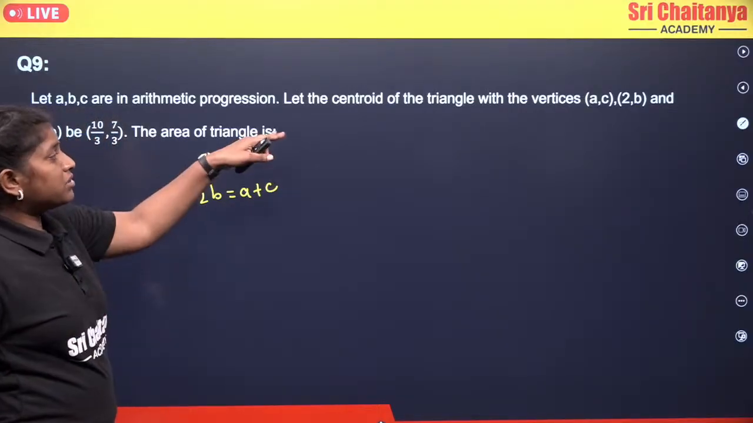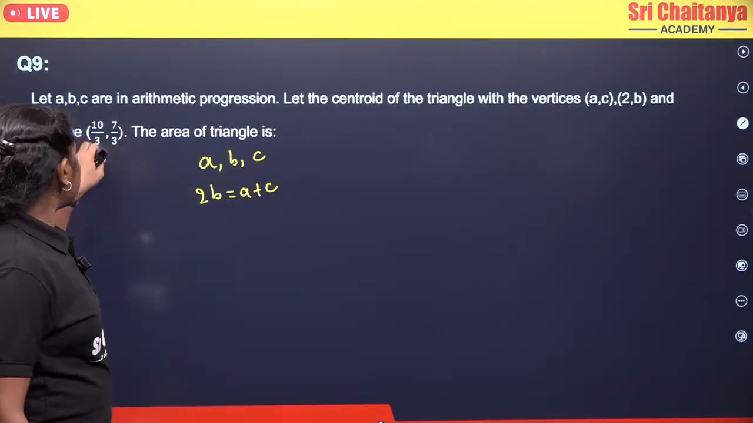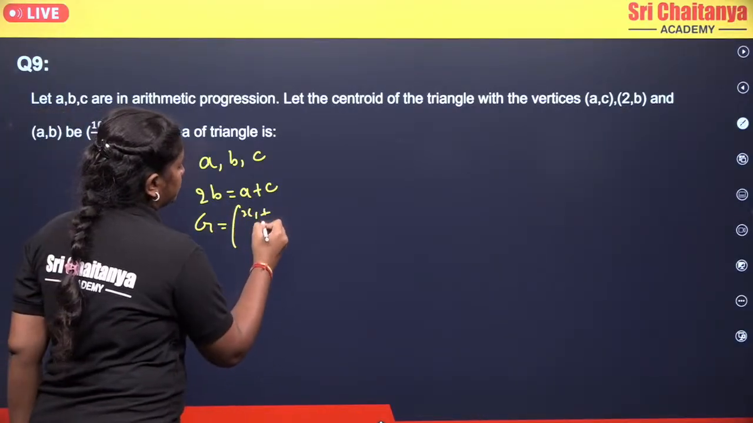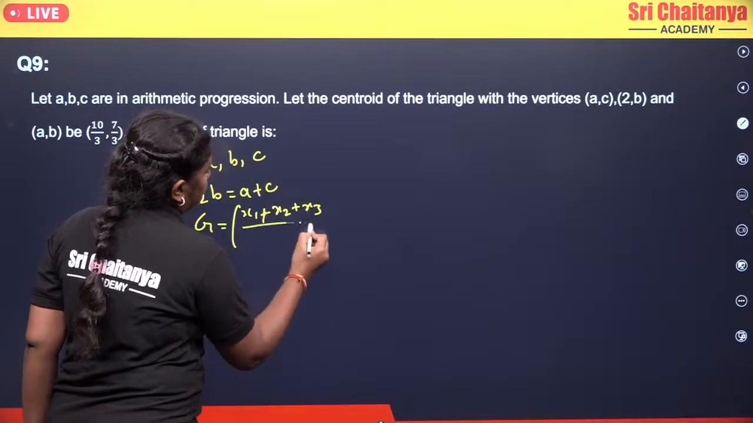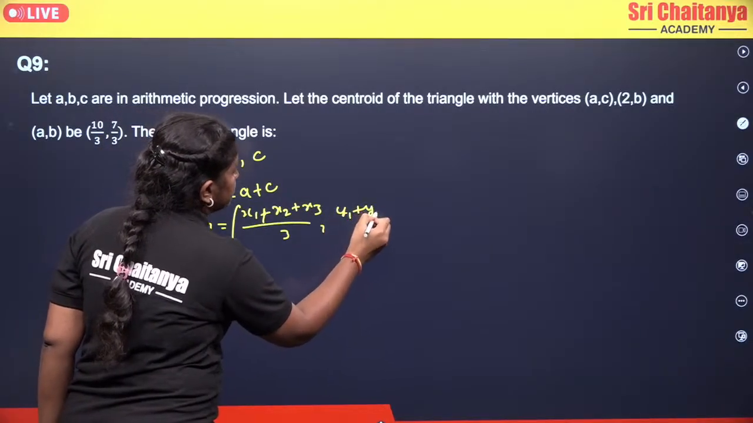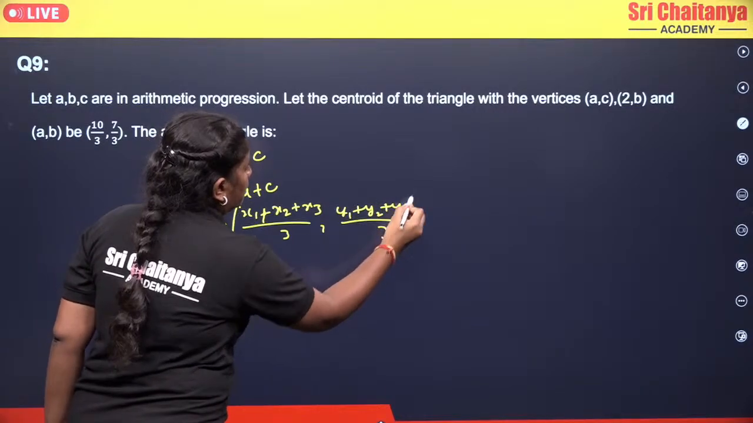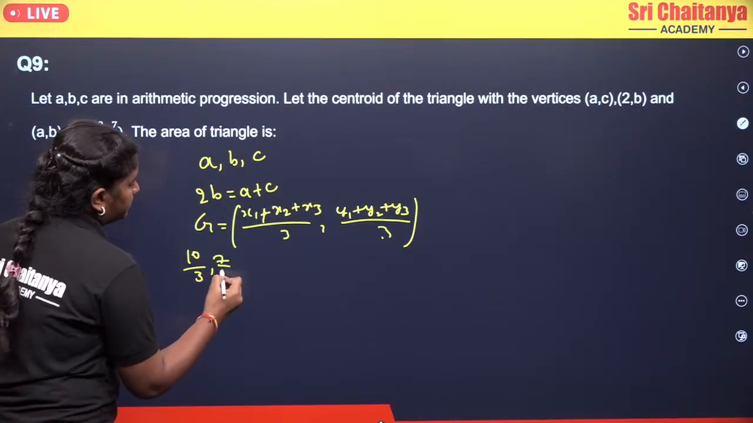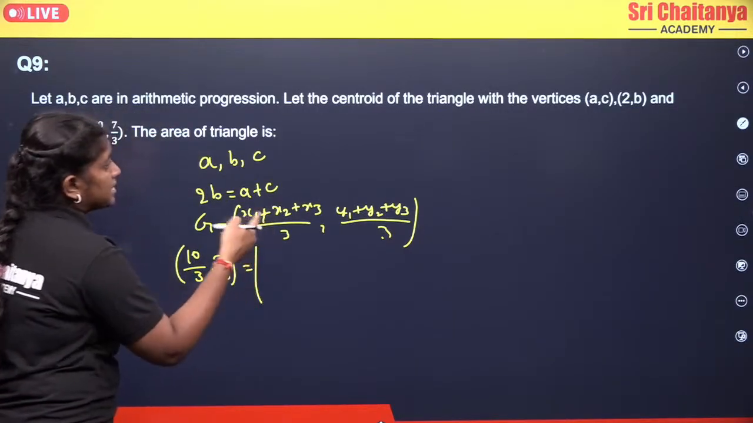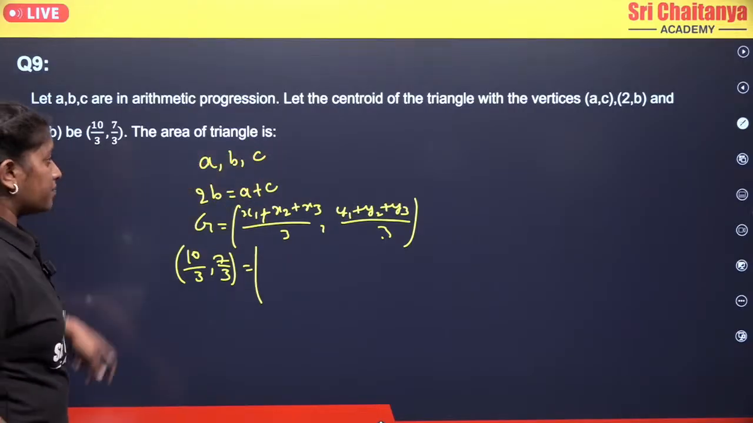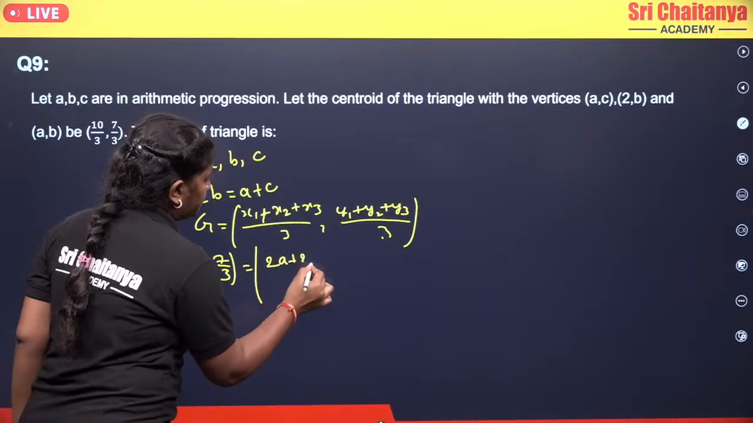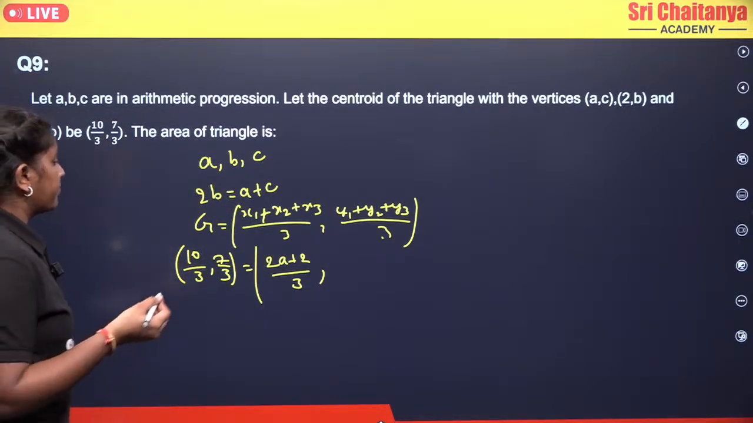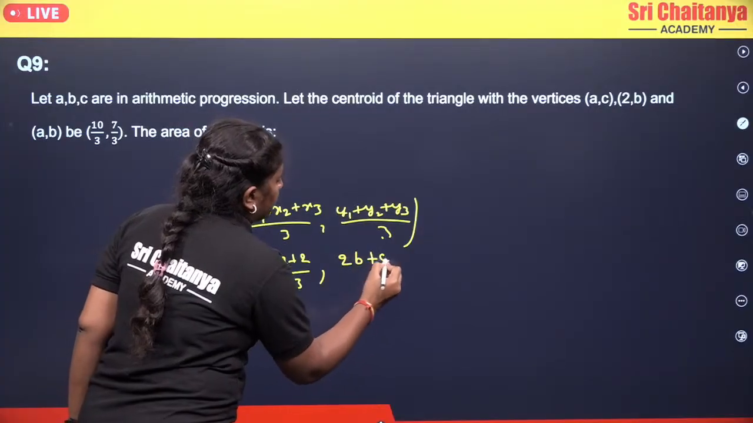Okay. Now they gave the centroid of the triangle with the vertices as 10 by 3 and 7 by 3. So centroid G will be given by (x1 plus x2 plus x3) by 3 comma (y1 plus y2 plus y3) by 3. Now coming to here, it will be (10 by 3, 7 by 3) equals x1 plus x2 plus x3, that means 2 plus a plus a, so that becomes (2a plus 2) by 3, and y1 plus y2 plus y3, that means c plus b plus b, that becomes (2b plus c) by 3.